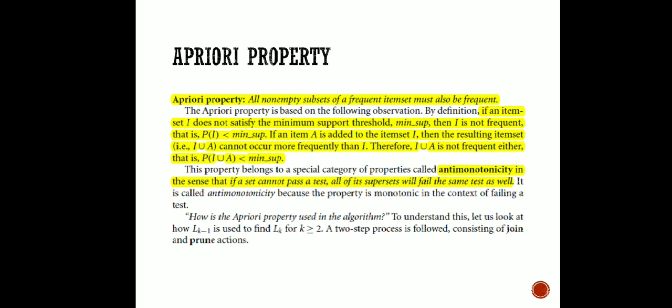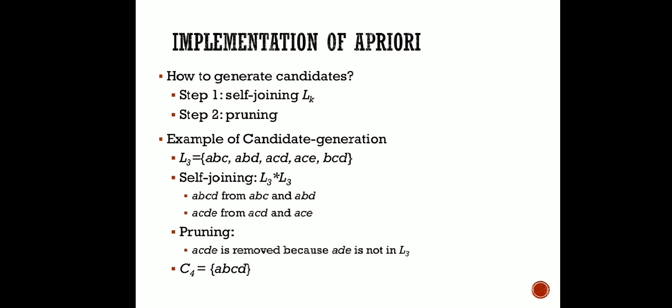Now we will see how the Apriori property is used in the algorithm, and it is a two-step process: joining and pruning. We will see them in a very small example. You can see here we have one candidate generation denoted as L3. Why L3? Because here we are using three item sets together: A, B, C. The maximum length of each item set is 3. That's why we are denoting it with L3.